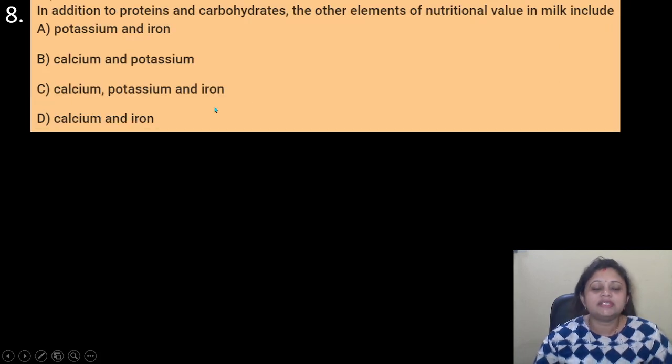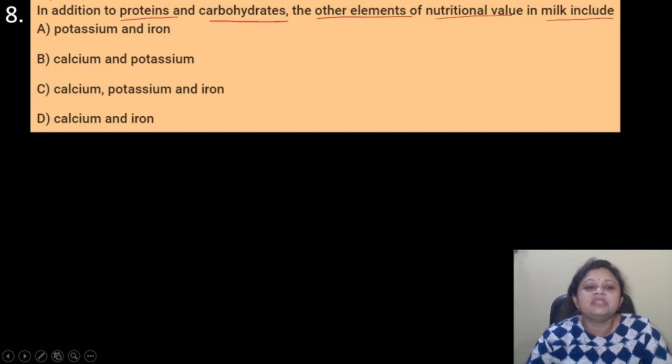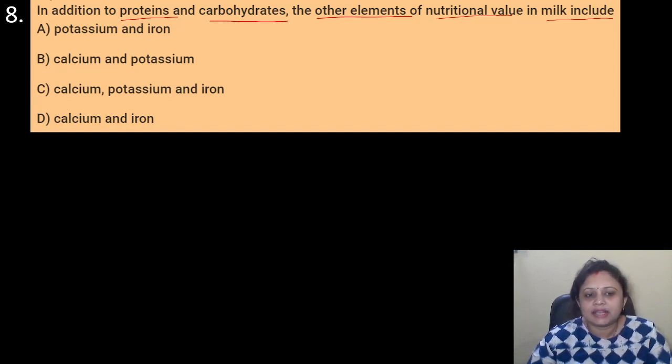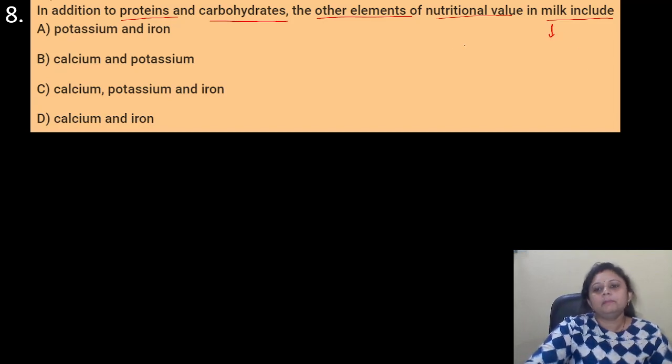Coming to the next question, in addition to proteins and carbohydrates, the other elements of nutritional value in milk include, options are A, potassium and iron, B, calcium and potassium, C, calcium, potassium and iron, D, calcium and iron. We call milk the complete food.